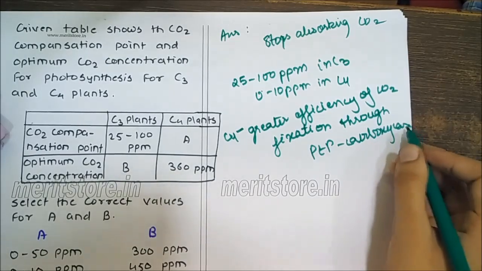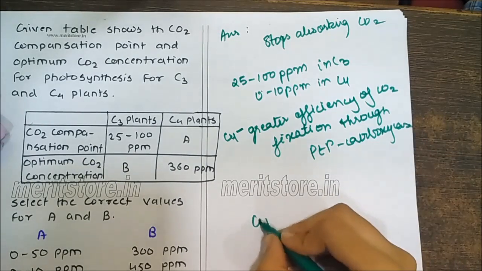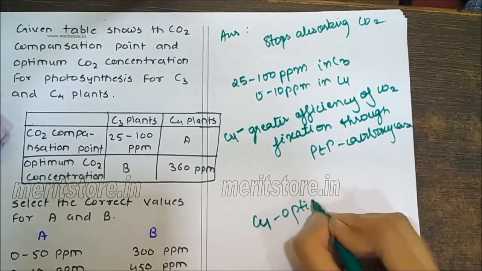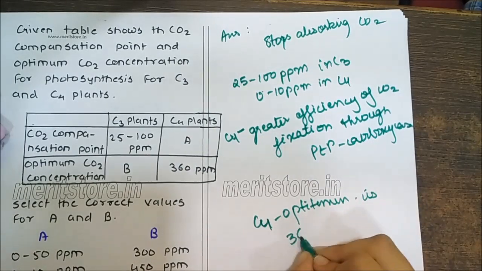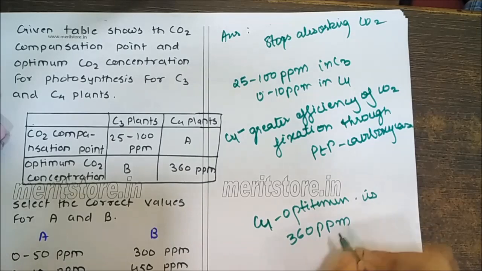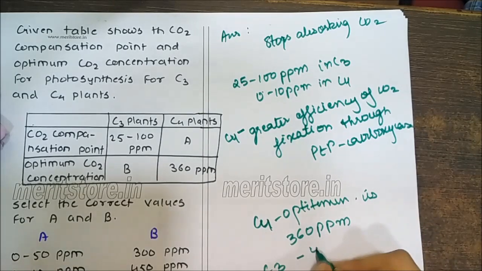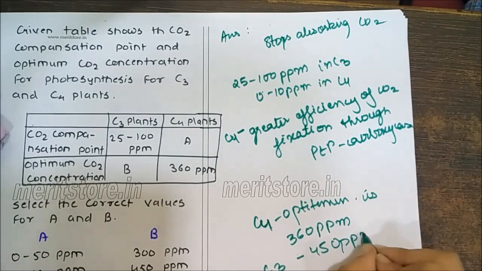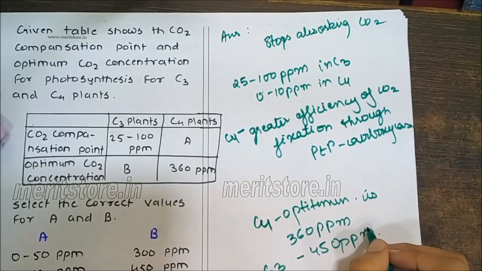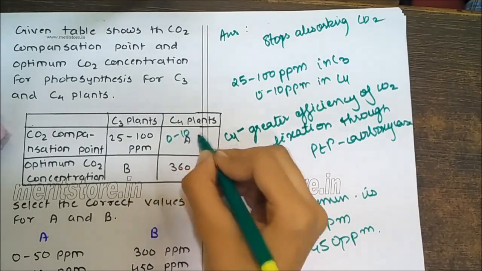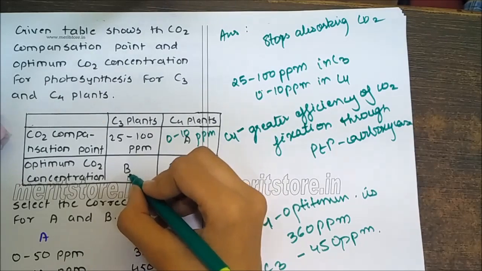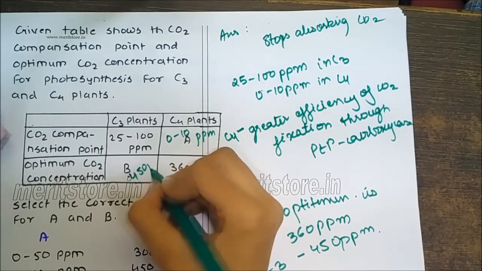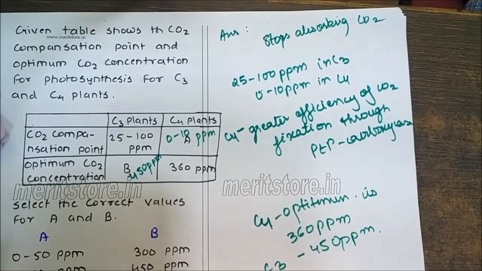The optimum CO2 concentration for C4 plants is 360 ppm and for C3 plants is 450 ppm. Therefore, the correct option is B, 0 to 10 ppm for C4 plants and 450 ppm for C3 plants.